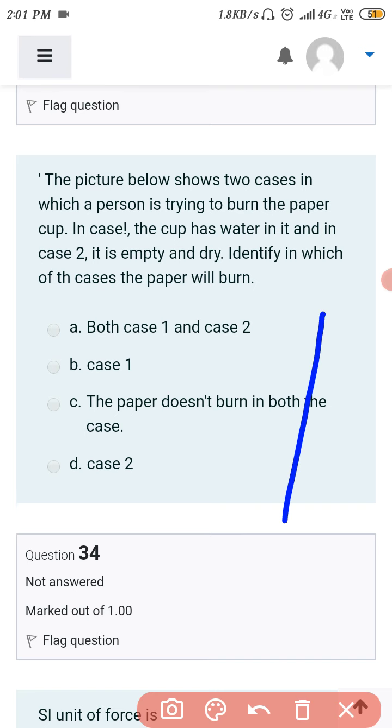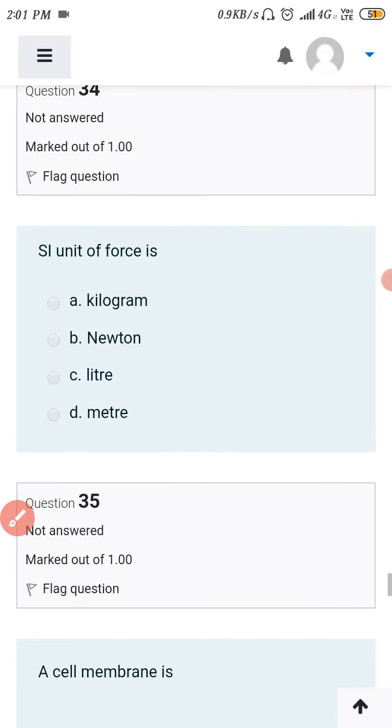So the D option is correct for this, because in case 1 the whole heat transmitted from the flame is transferred directly to the water, so in that case the paper cup will not burn. Only in case 2, where the paper cup is empty and dry, will the paper burn. Okay, next one, the 34th one: as a unit of force, which we have also discussed in the class, it is the Newton.